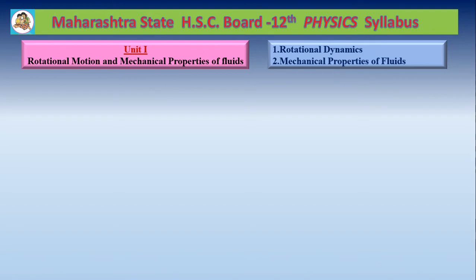Chapter number 2, Mechanical Properties of Fluids, is related with the properties of fluids. Fluids are the kind of substances which are capable of flowing, and you have to study certain properties of fluids in this chapter.